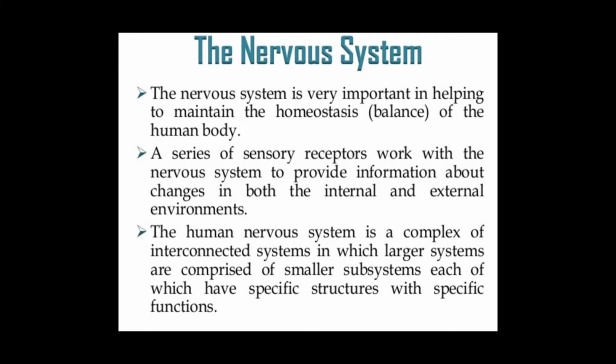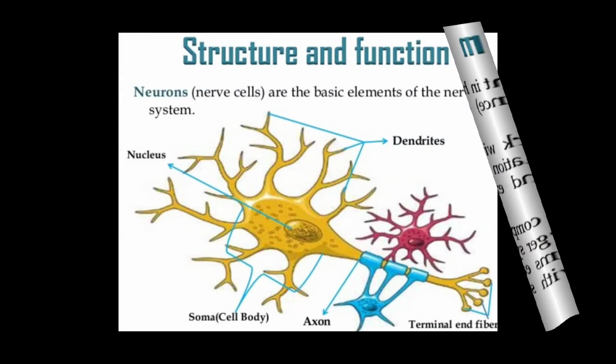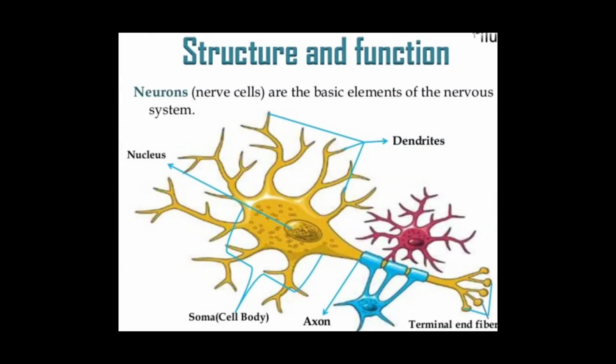At the cellular level, the nervous system is defined by the presence of a special type of cell called a neuron, also known as a nerve cell. Nervous systems are found in almost all multicellular animals. So let's start with the structure of the nervous system.